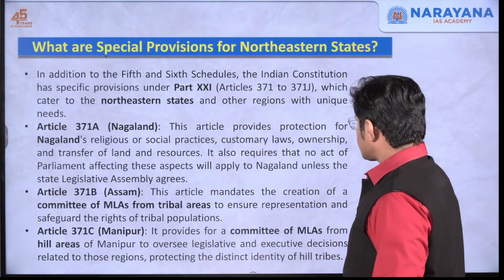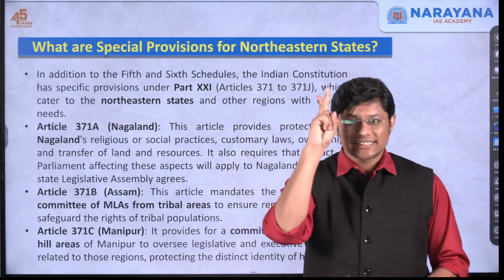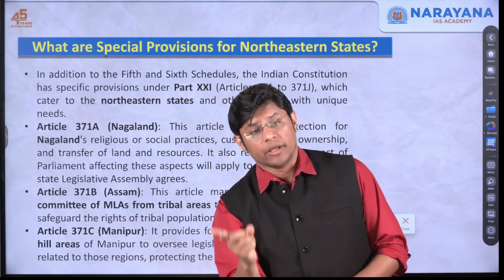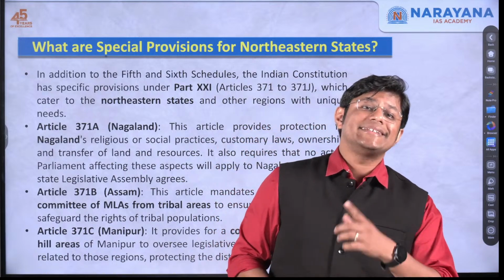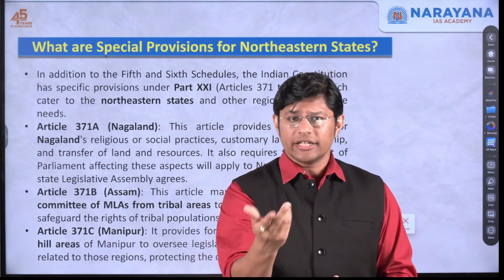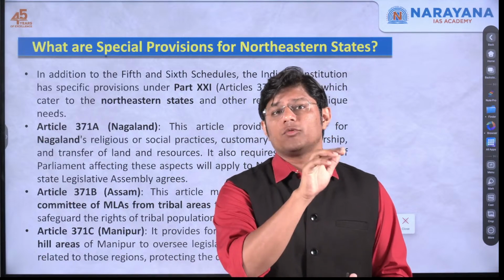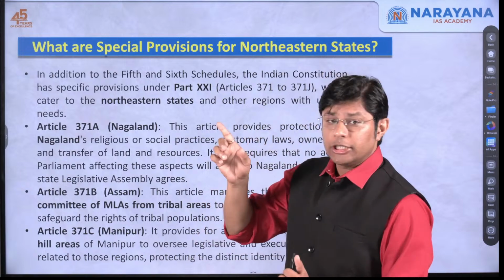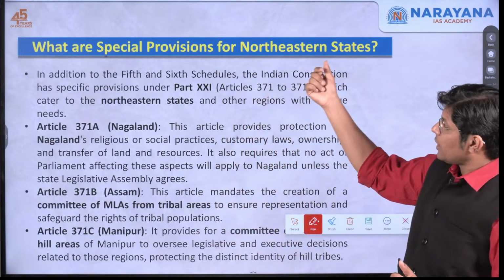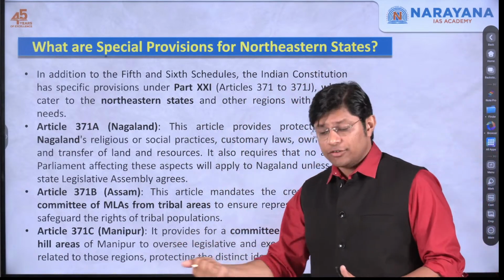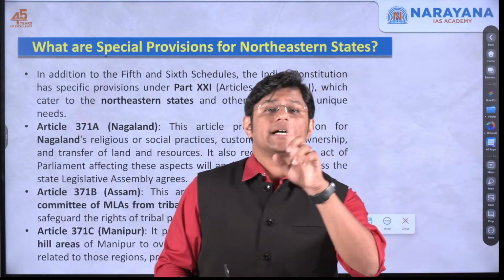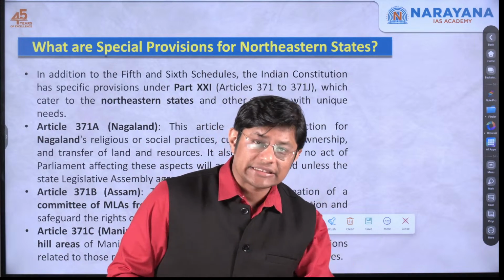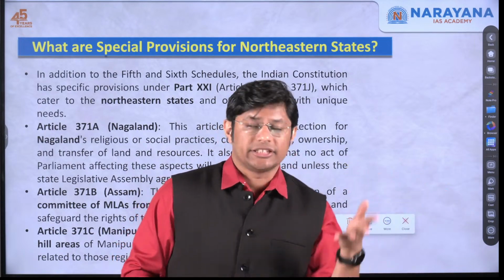Now, fifth schedule and sixth schedule are two examples of asymmetrical federalism. We also discussed Article 371. Article 370 is no more functional, because it was abrogated by the Indian Parliament in 2019. But Article 371 is another example of asymmetrical federalism, just like the fifth and the sixth schedule.